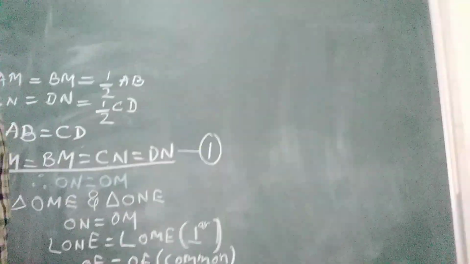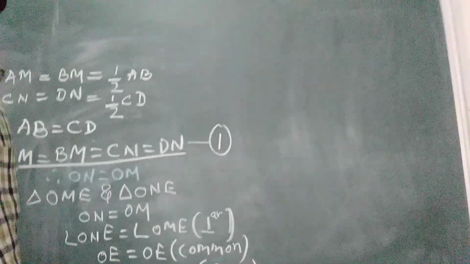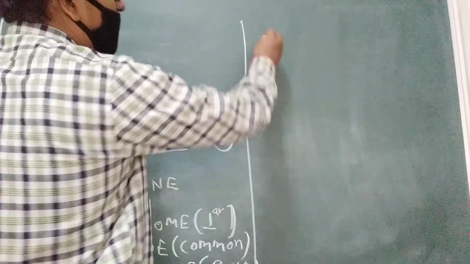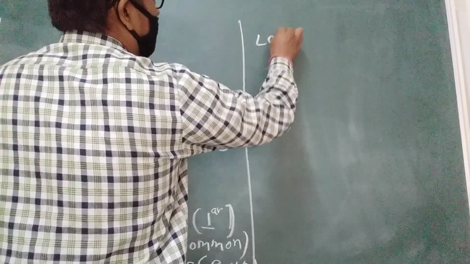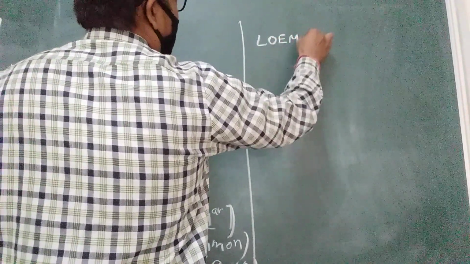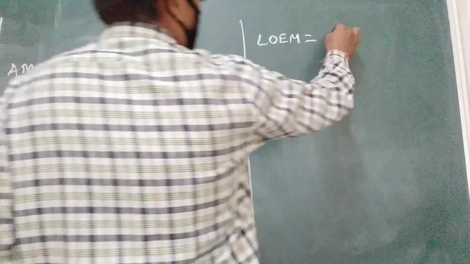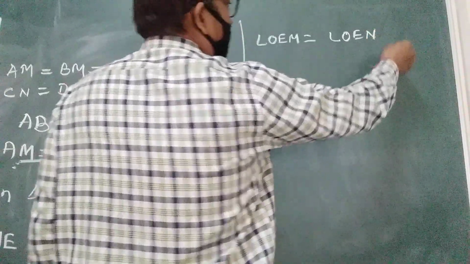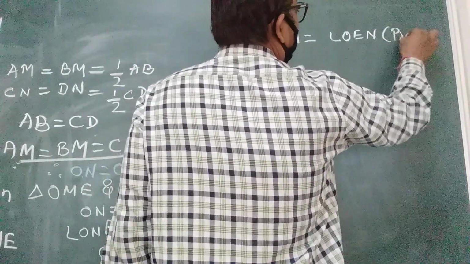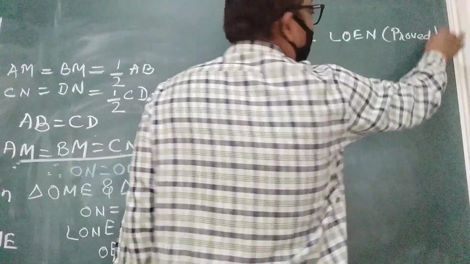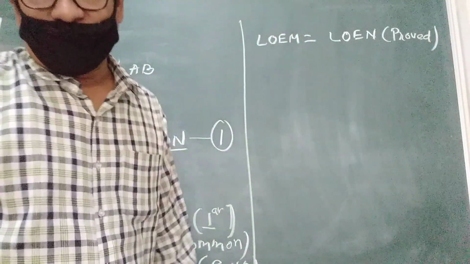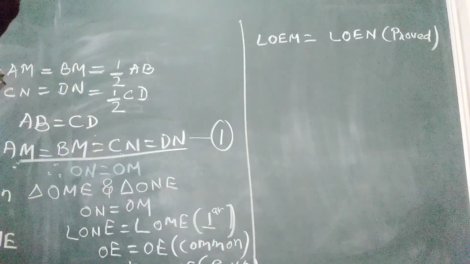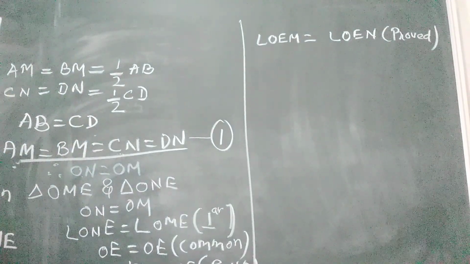So I will write that angle OEM is equal to angle OEN. Proved. Why we had proved it in the earlier question, so we can use OME is equal to ONE.